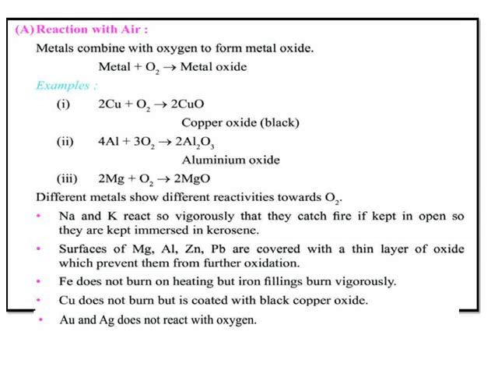Almost all metals combine with oxygen to form metal oxides. So this is the general equation: metals plus oxygen gives metal oxides. For example, when copper is heated in air, it combines with oxygen to form copper 2 oxide, which is a black oxide.